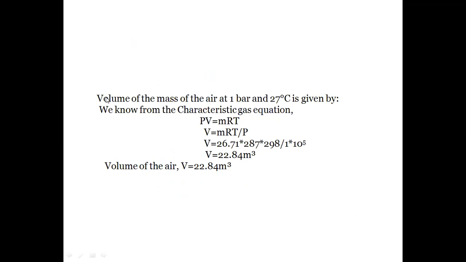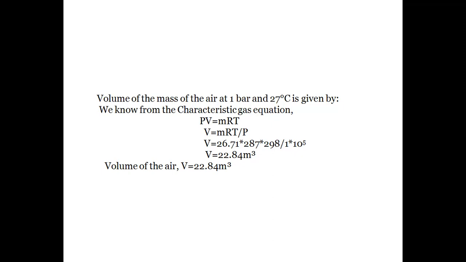So in the second parameter, what we have to calculate is the volume of the mass released during the operation, of air at 1 bar pressure and 27 degrees centigrade. Those are the initial conditions. So how do we calculate volume? From the characteristic gas equation, we know that PV is equal to MRT. We know the value of pressure as 1 bar. So 1 bar is equal to 10 to the power of 5 Newton per meter square.